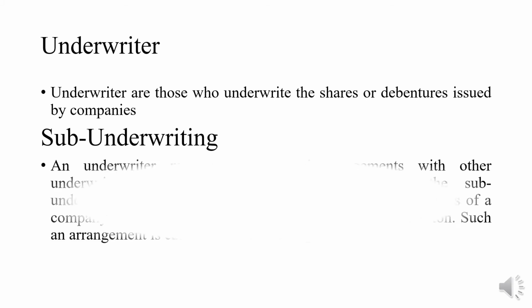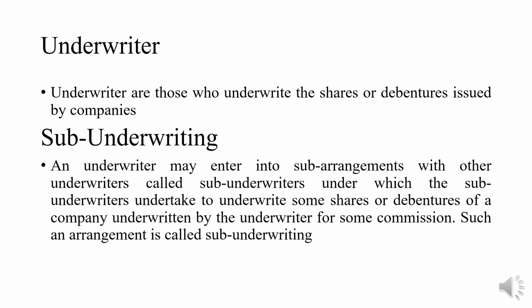Sub-underwriting. An underwriter may enter into sub-arrangements with other underwriters called sub-underwriters. Under this system, the sub-underwriters undertake to underwrite some shares or debentures of the company underwritten by the underwriter for some commission. Such an arrangement is called sub-underwriting.